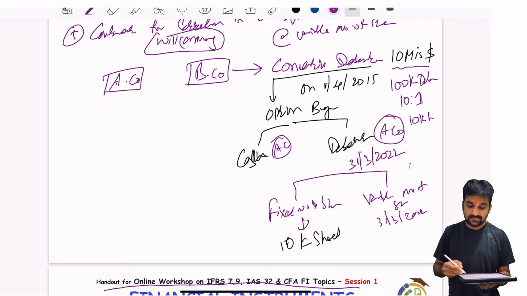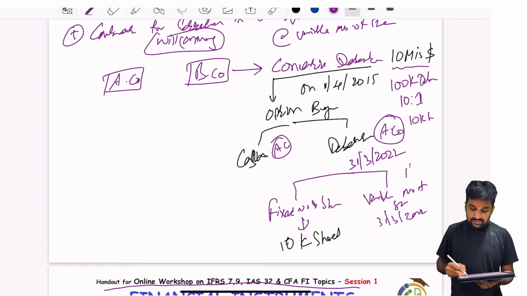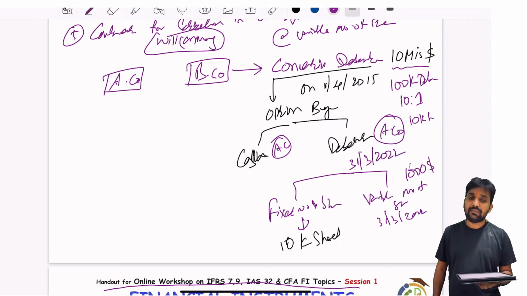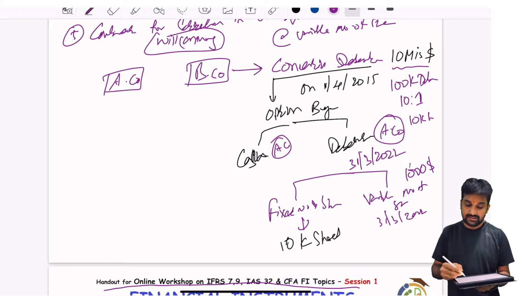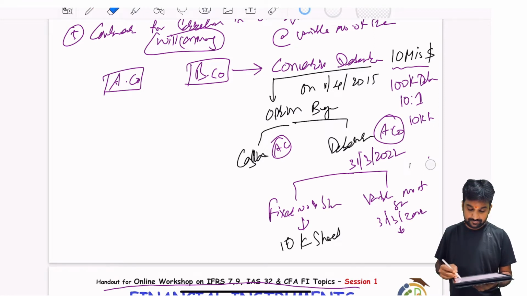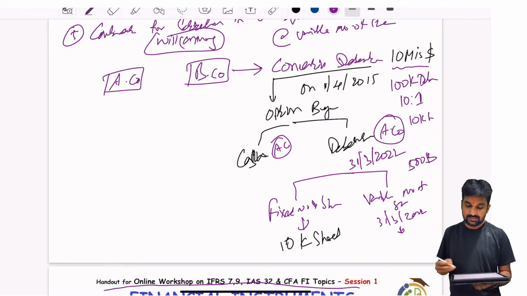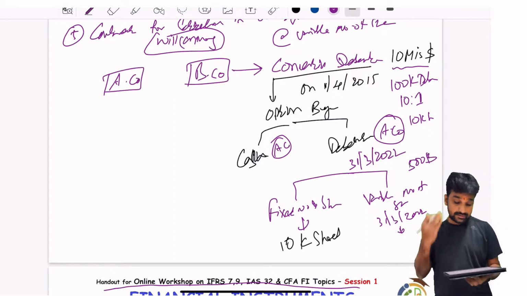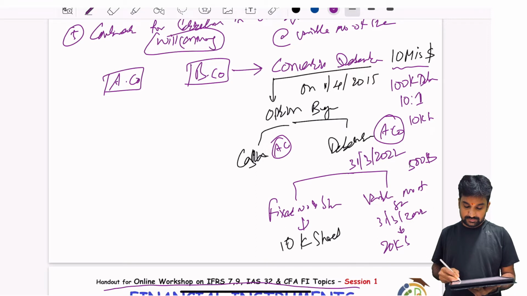For instance, if on this particular day the market value of the share of B company is, let's take our example, $500, how many shares should they be getting? 20,000 shares.